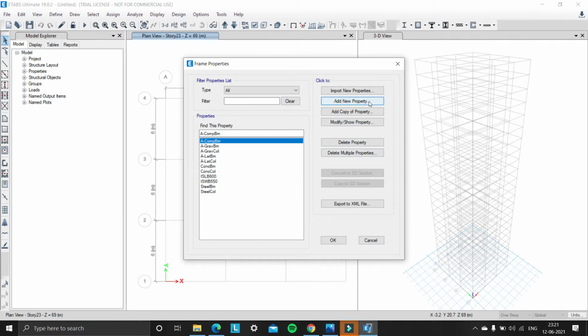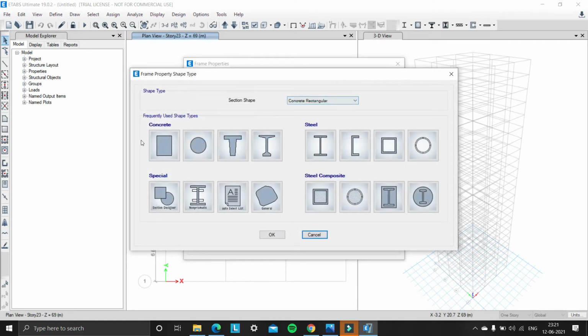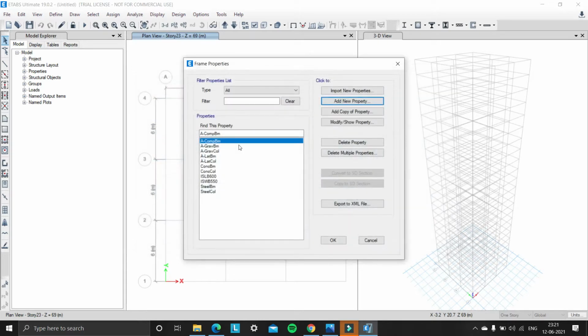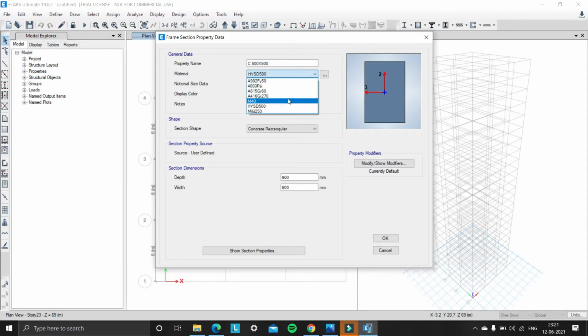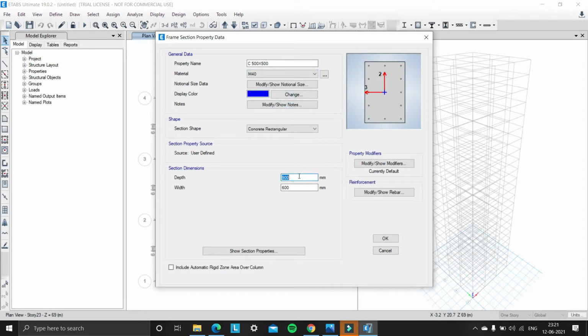Add a new property. Column is of concrete and rectangular shape. So add concrete and give the dimensions and properties. Give the property name as column 500 by 500, and material type as M40, and give the depth of the column as 500 by 500.